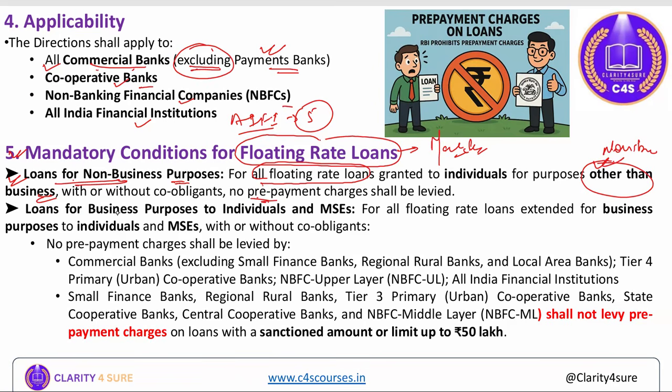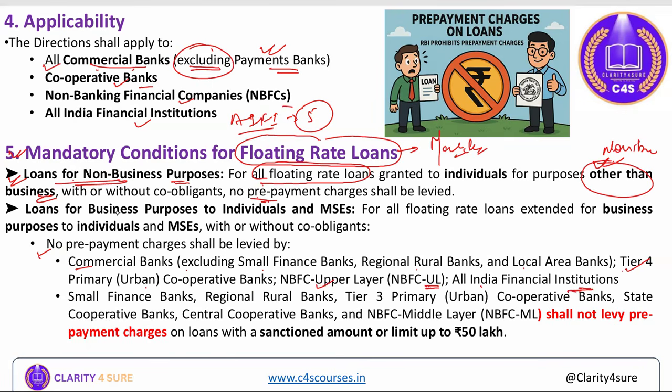Loans for business purpose to individuals or MSEs. For all floating rate loans extended for business purposes to individuals or micro and small enterprises, with or without co-obligants, there will be no prepayment charge levied by commercial banks, excluding small finance banks, regional rural banks, local area banks, tier 4 urban cooperative banks, NBFC upper layers, and all India financial institutions.